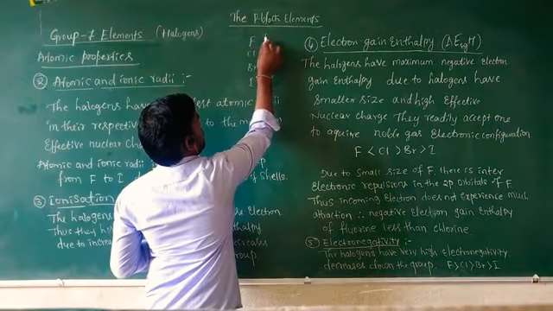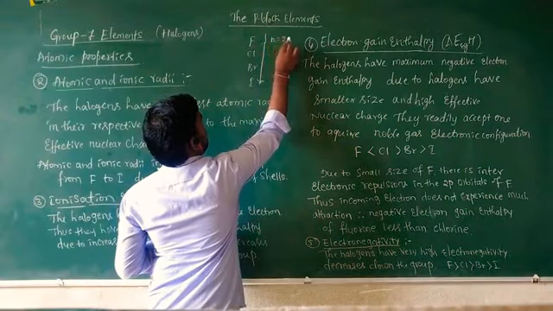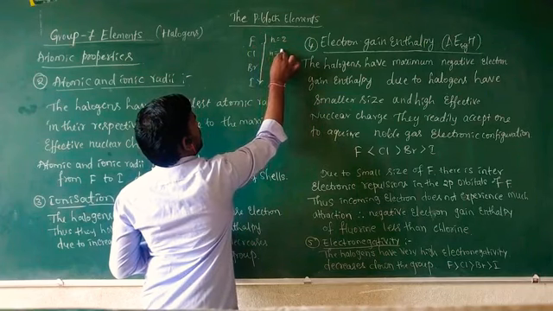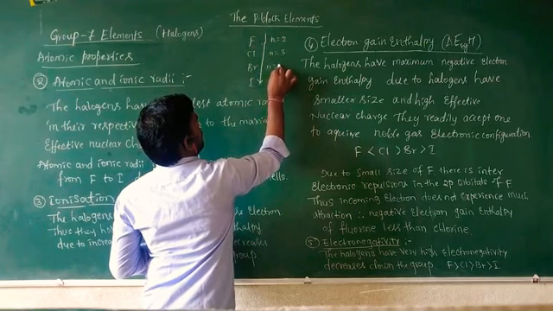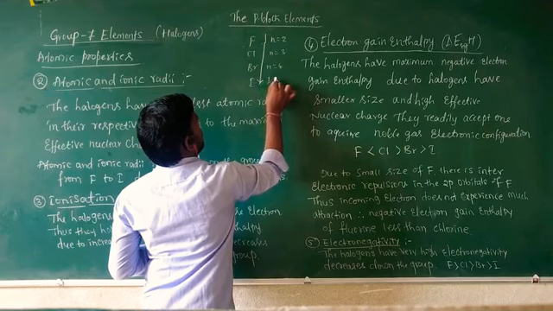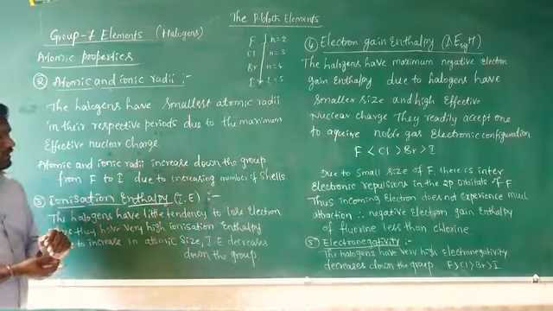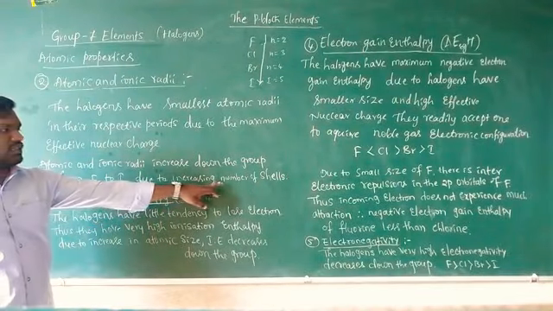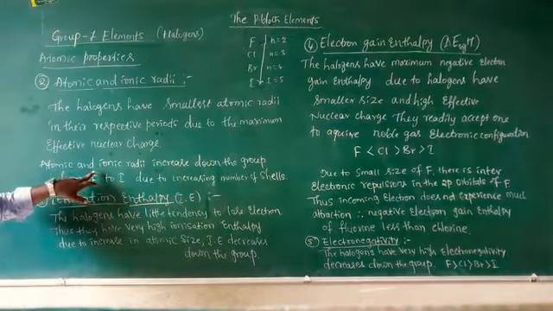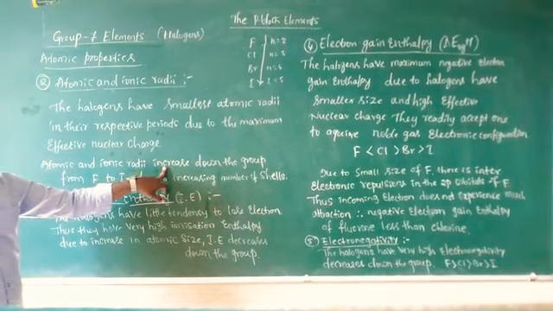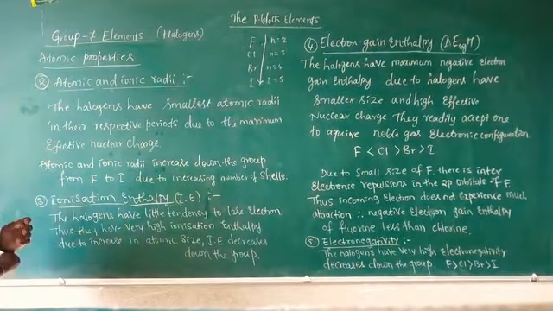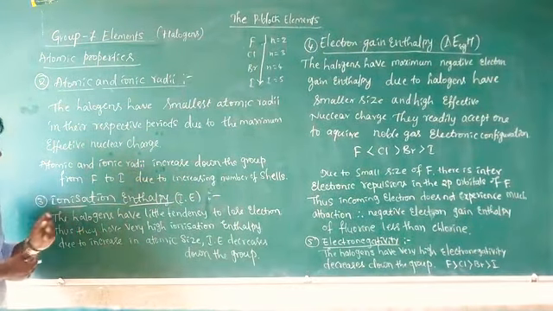Fluorine is in the second period, chlorine in the third period, bromine in the fourth and iodine in the fifth period. As the number of shells increases, the atomic and ionic radii increase from fluorine to iodine.